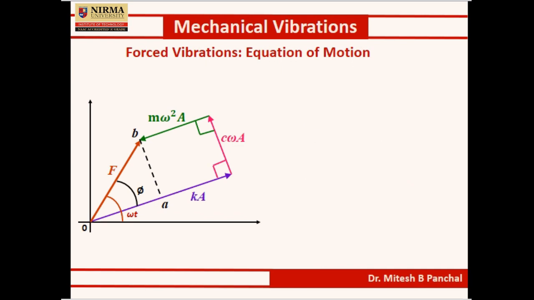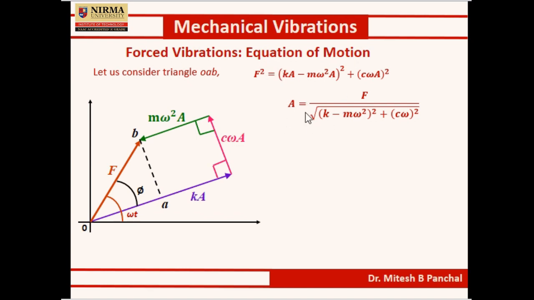Now we will solve for the other unknown, that is A. Again consider triangle OAB, then F square will become OA square plus OB square. That is, F square equals Ka minus M omega square A, whole square, plus C omega A whole square.